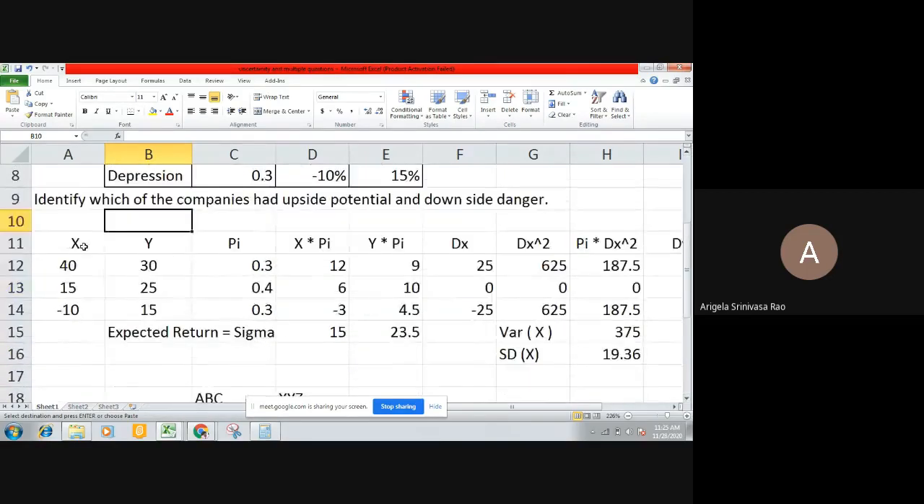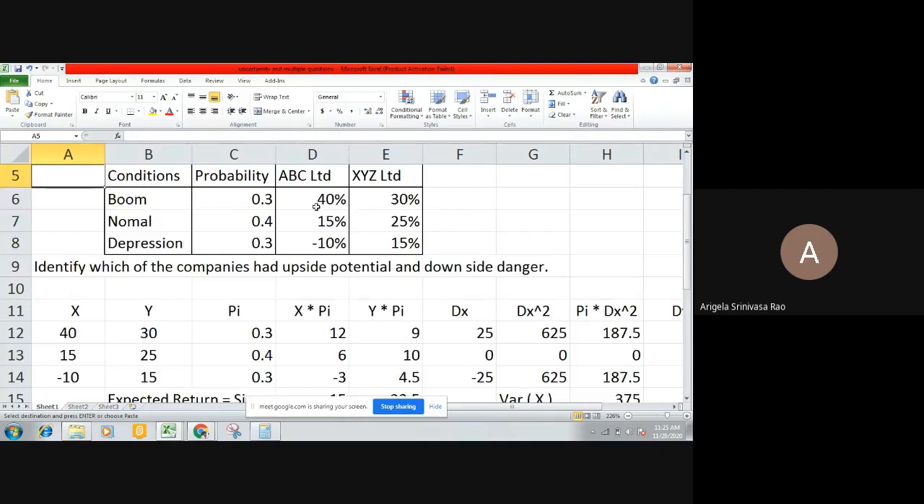So I have taken two columns, one column for X and the other for Y, because two companies are there, and one column for probability. All these three columns' values are copy-pasted from the given question. You can check it back in the question. 40%. As I said, I will take 40, not the percent, because I am going to put that percentage at the end of the answer. 40, 15, minus 10, and 30, 25, 15, and the respective probabilities.